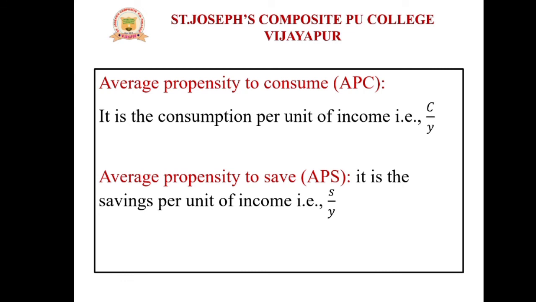Then what is APS? Average propensity to save is nothing but savings per unit of income. Here also no need to use words like change or the delta symbol. Directly write APS means savings per unit of income. It is called average propensity to save, and this we can write as S by Y, small letter S by Y. S means savings, Y means income. So these are again 1 mark questions each.